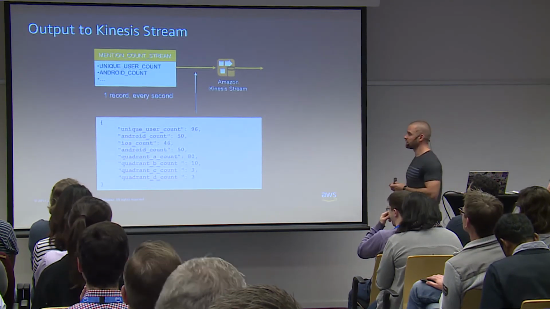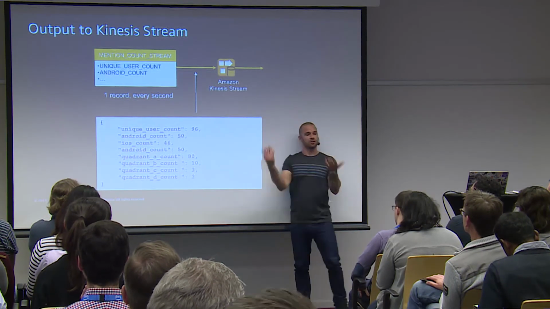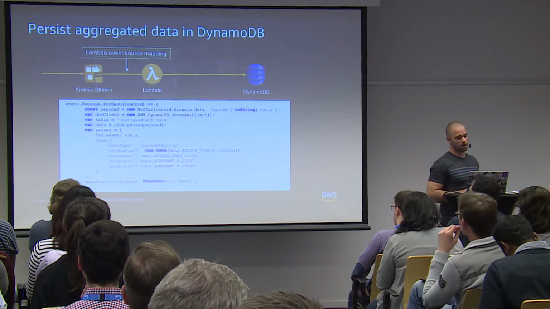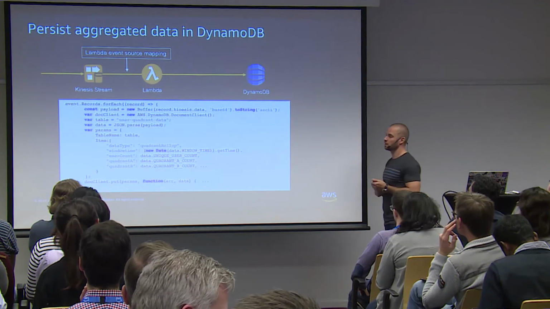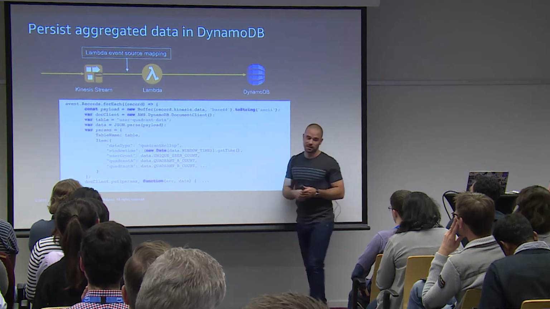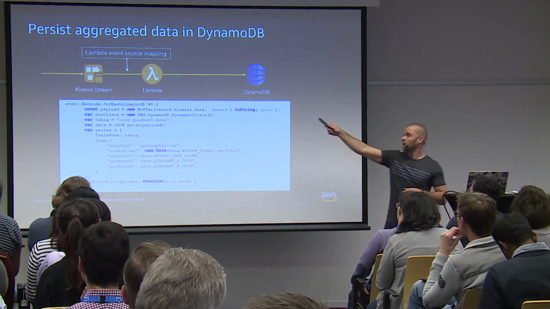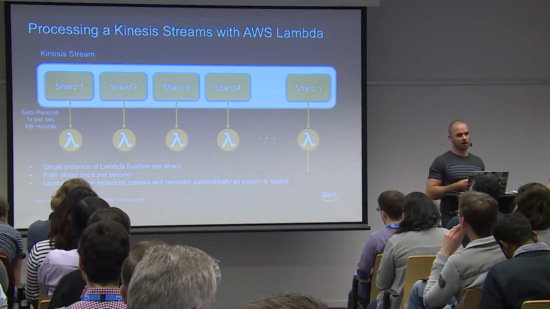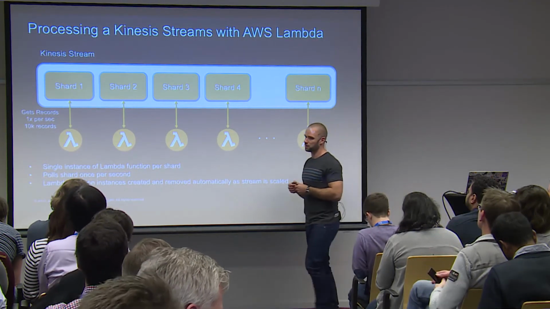And the output of the Kinesis stream happens like this. When I've computed everything, I push that into another Kinesis stream, and a Lambda function queries that stream. There's one shard, so that's how Lambda can access the data. And then Lambda stores it further to DynamoDB. So it's a very simple way to create a very powerful application in a serverless way.